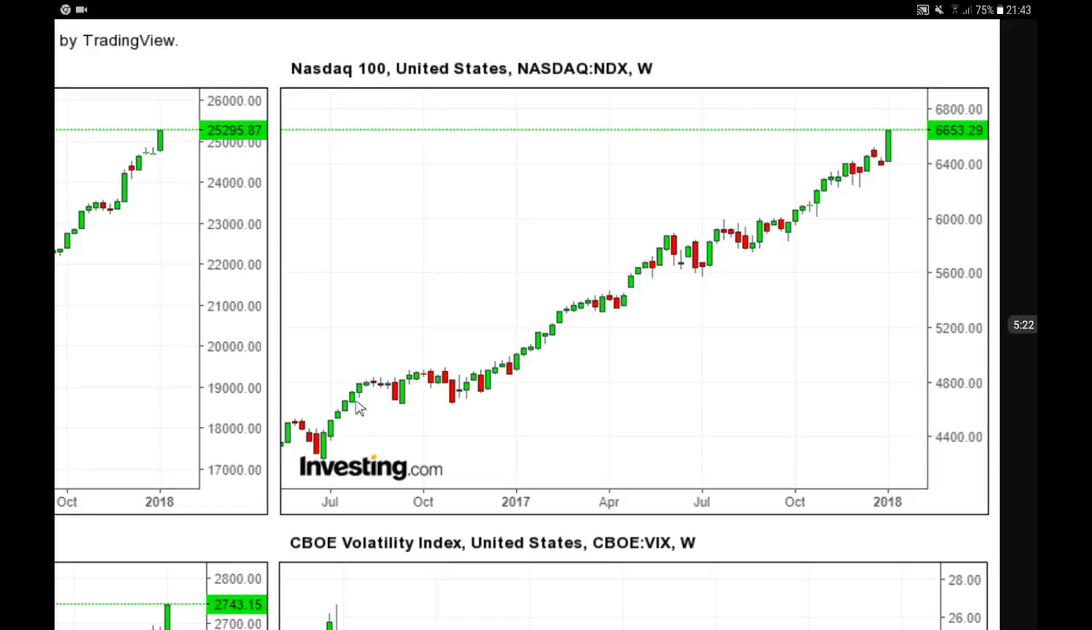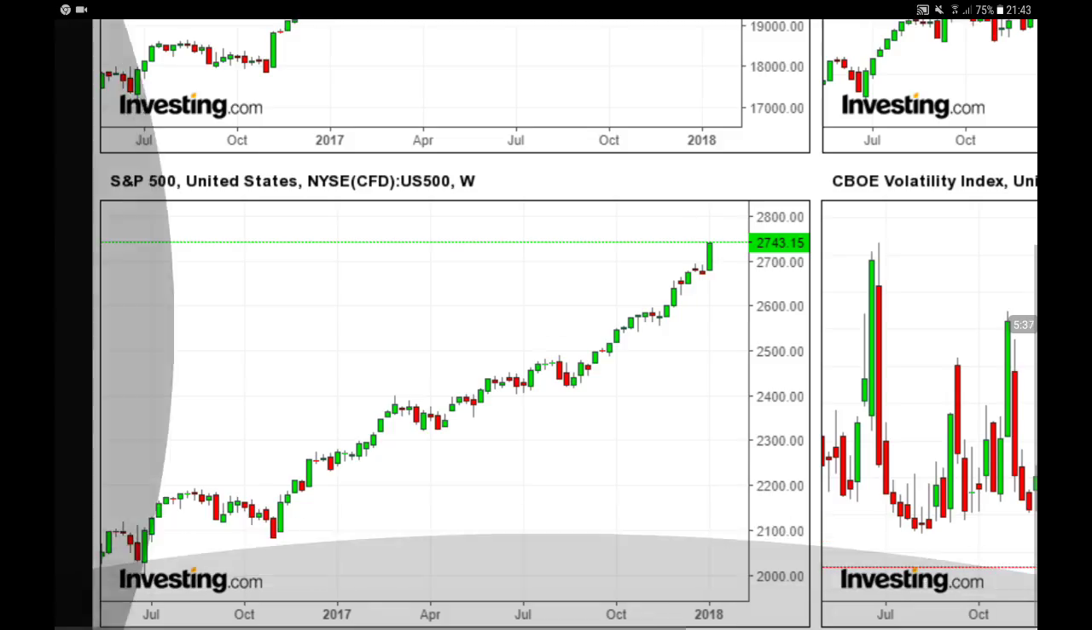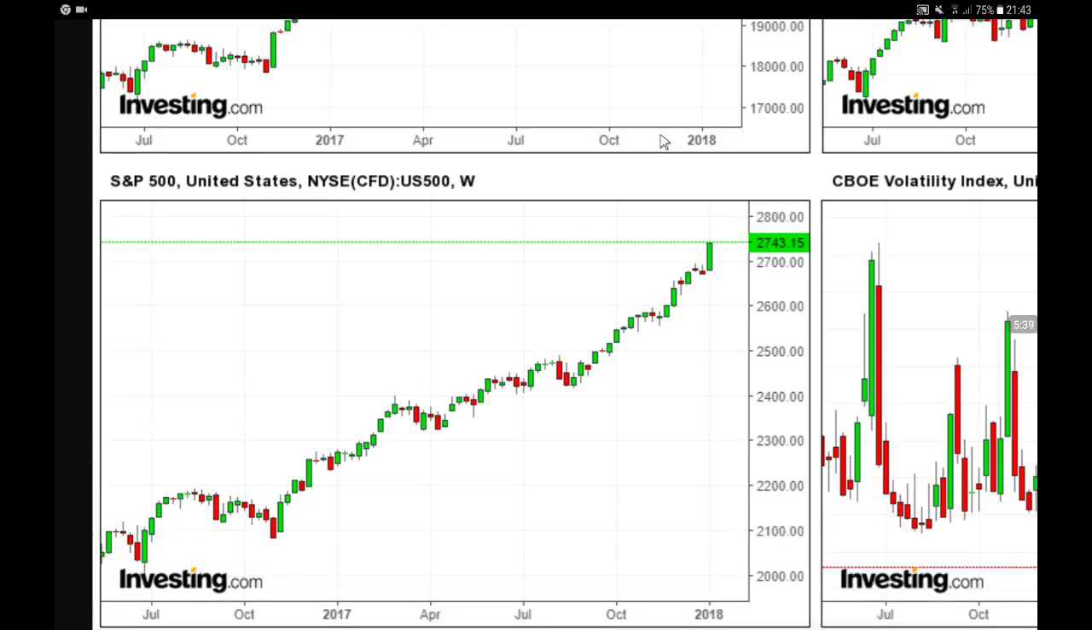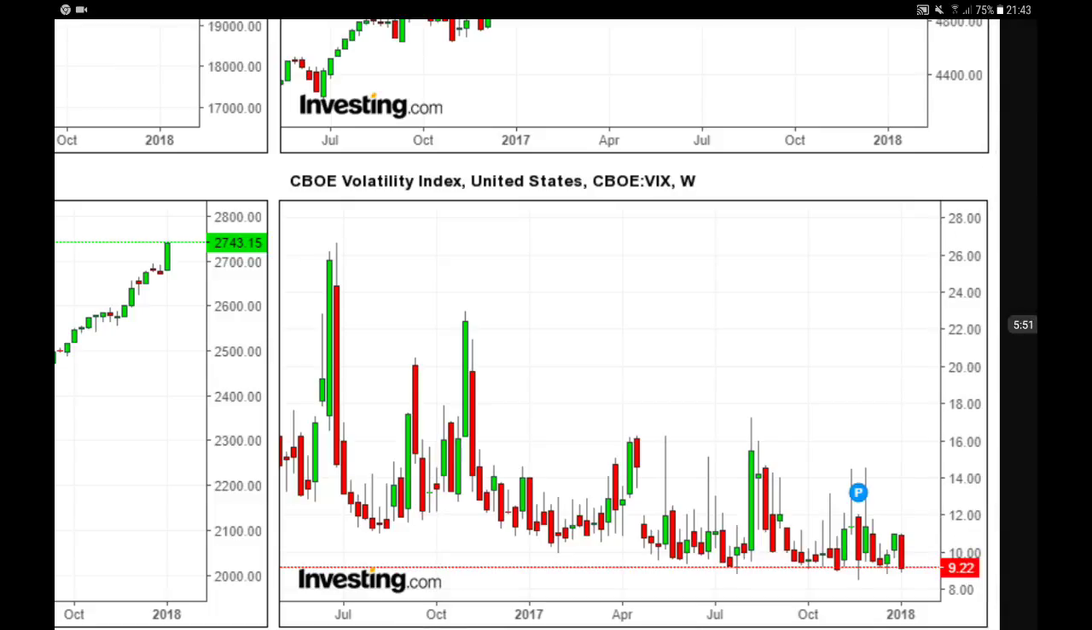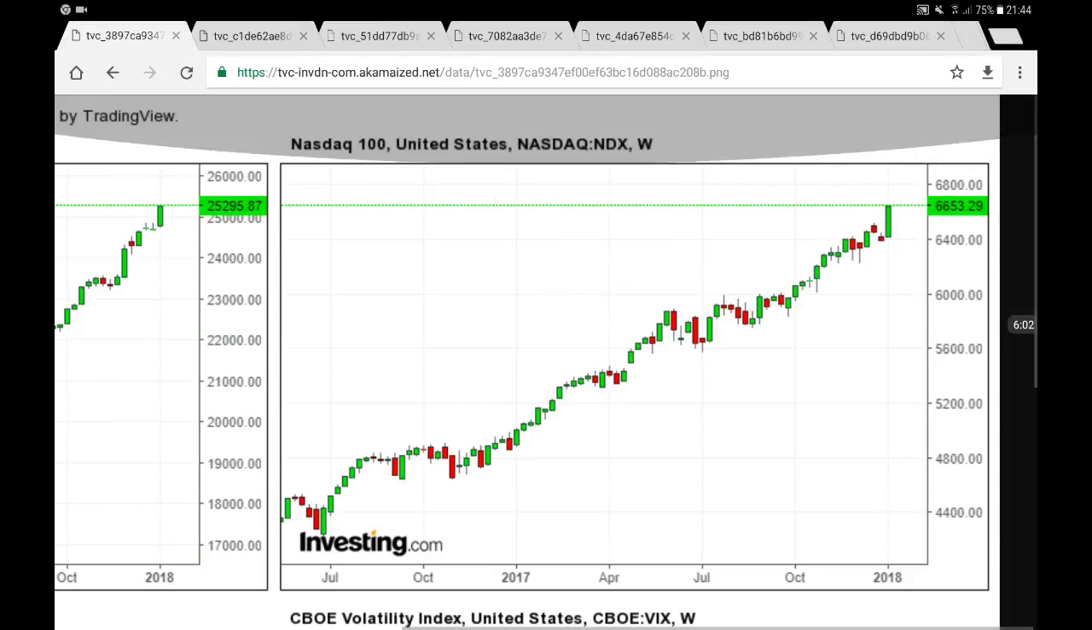Yeah, over here the Nasdaq 100 also starting 2018 pretty strongly, and over here above 6600 points, now at 6650 and towards 6700 points. Okay, so it looks very bullish. Over here the S&P 500 above 2700 points, now close to 2750 points and moving towards 2800 points. And over here the CBOE volatility index, the VIX, at record lows and close to 9 points. So historically very low for the volatility index.